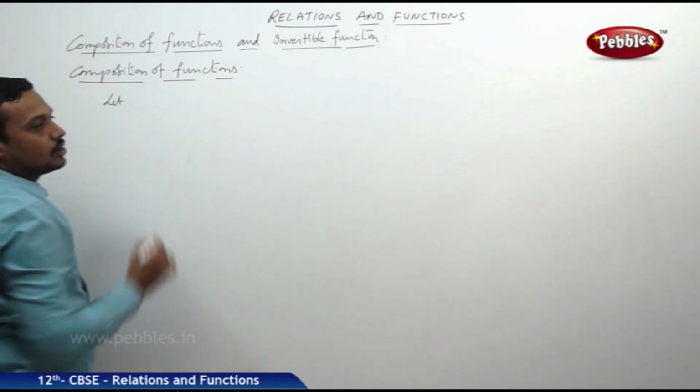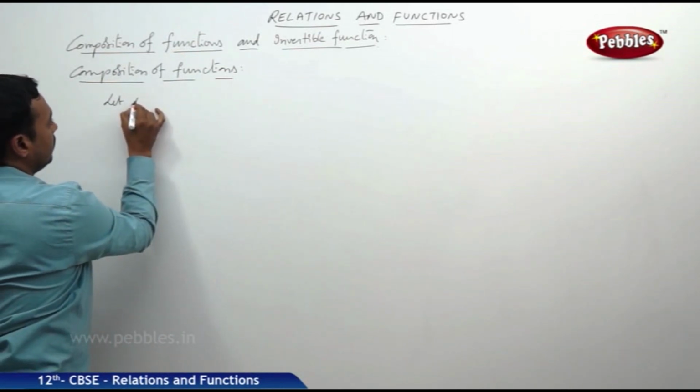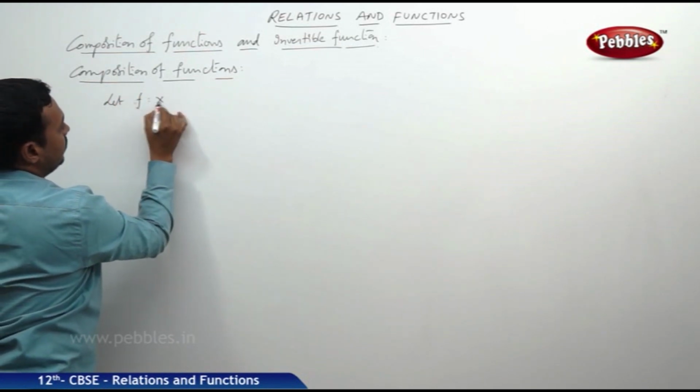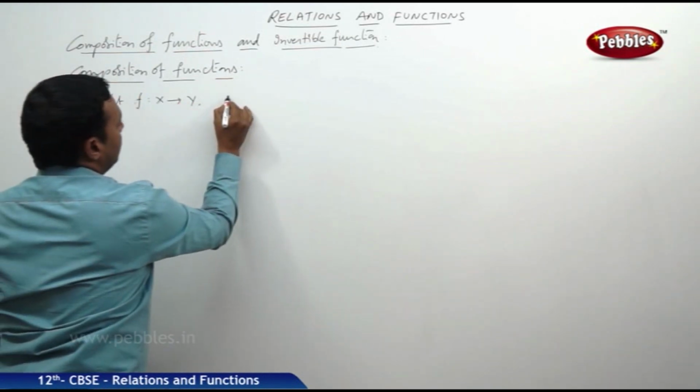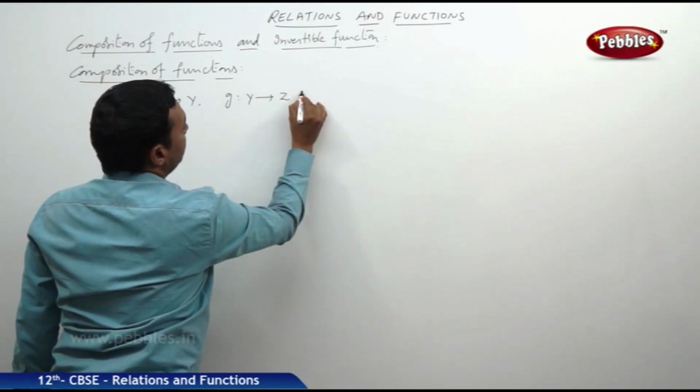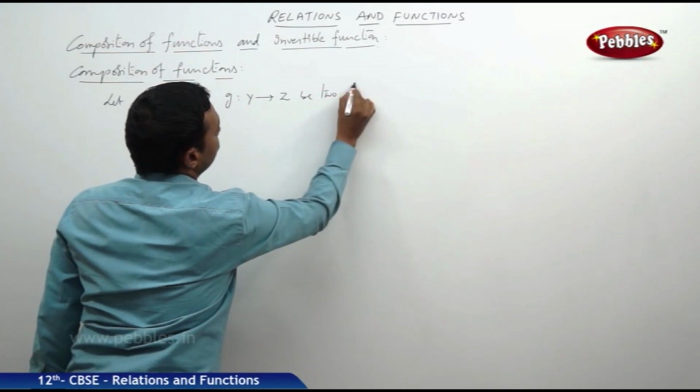Let us take two functions, f maps X to Y and g maps Y to Z.